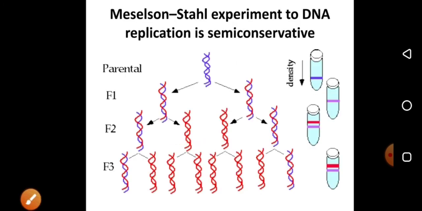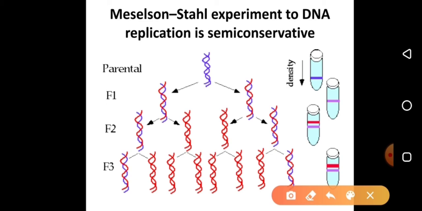Then he took that bacteria, opened it, and separated its DNA by centrifugation, with the help of a technique called cesium chloride centrifugation. So then you got a band here. This band corresponds to N15 isotopes, that means DNA rich in N15. Same thing you can see here. The parental strand is labeled with N15, so he has got one band, that is a heavy band.